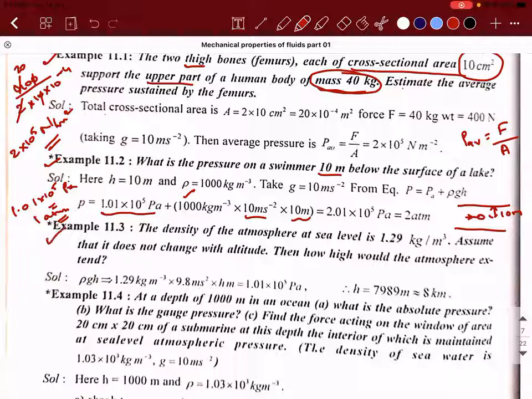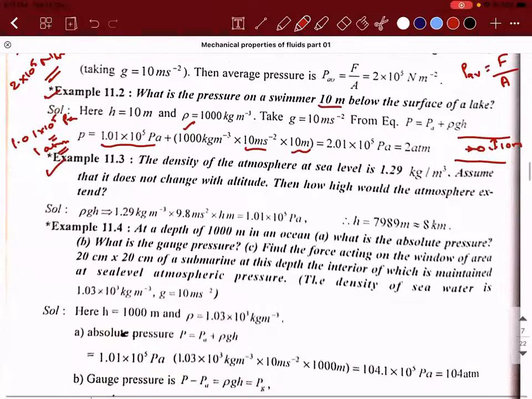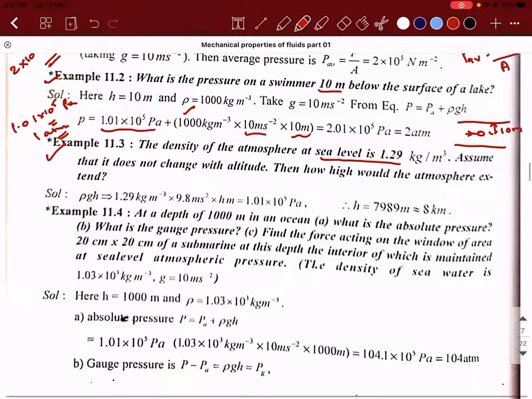Third, the density of atmosphere at sea level is 1.29 kilogram per meter cube. Assume that it does not change with altitude, then how high would the atmosphere extend? So what are they trying to say? The density of the atmosphere at sea level is 1.29 kilogram per meter cube.